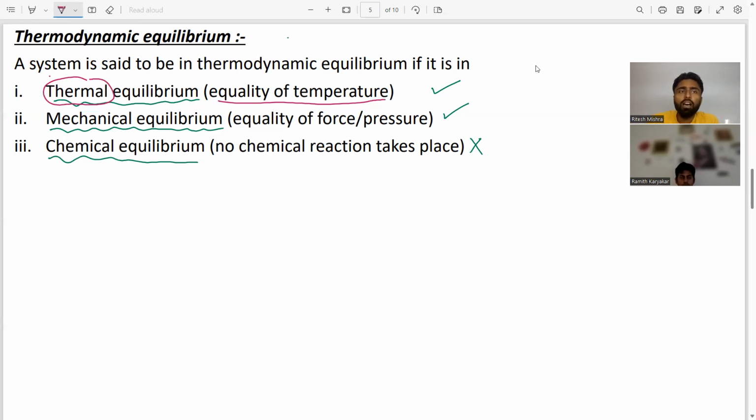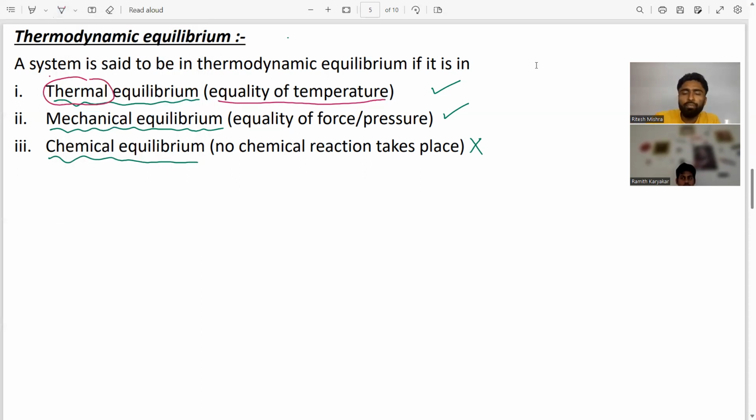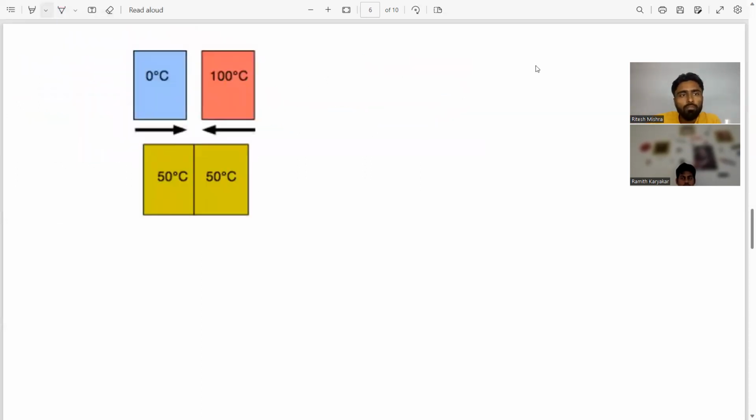Now, please see a figure here. Your first body is at 0 degrees Celsius and your second body is at 100 degrees Celsius. What will happen here?